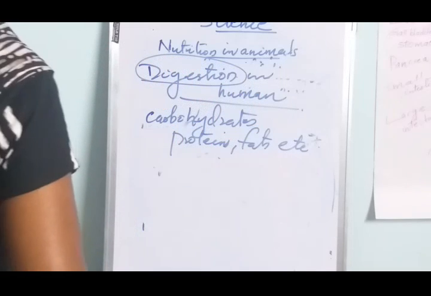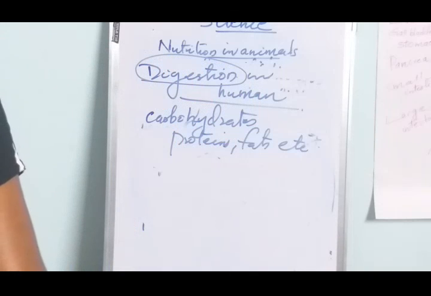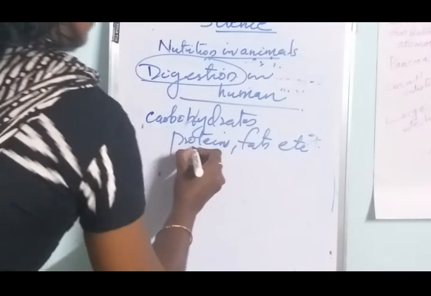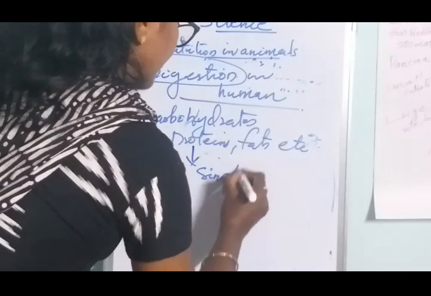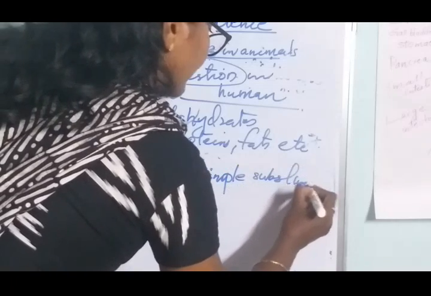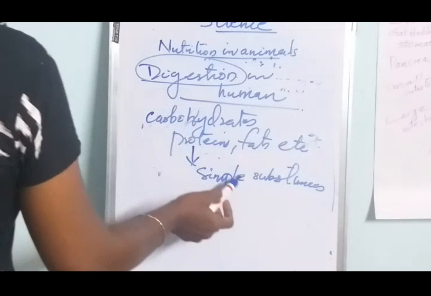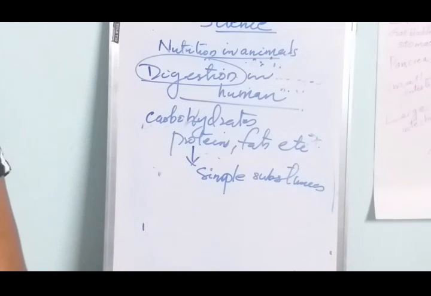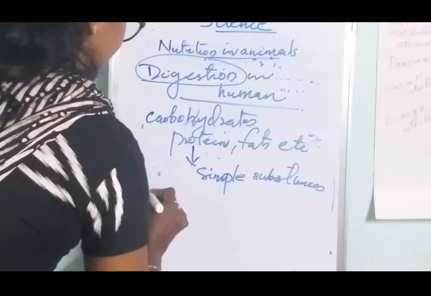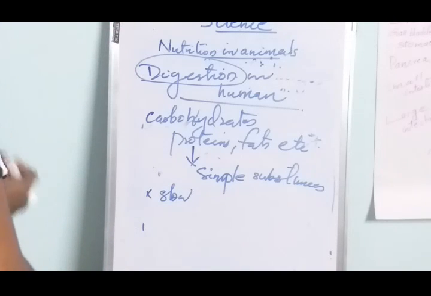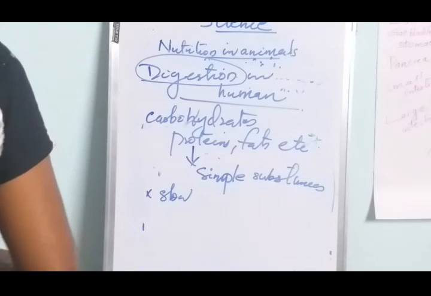Digestion is a very slow process and it takes hours to complete.